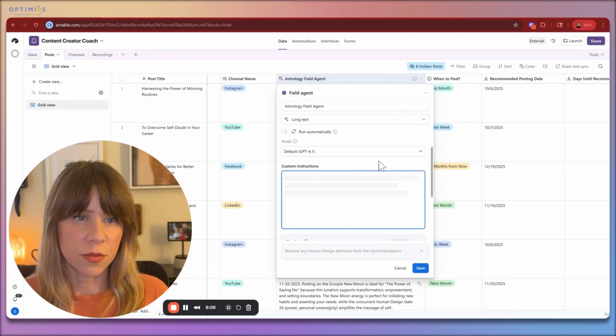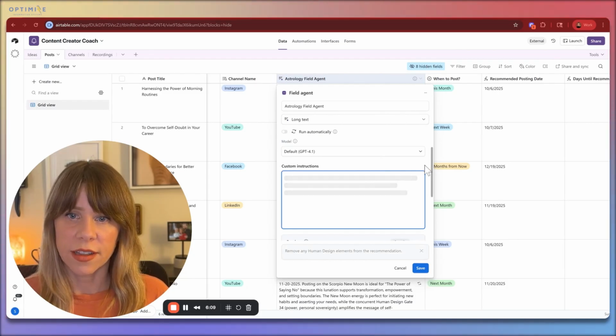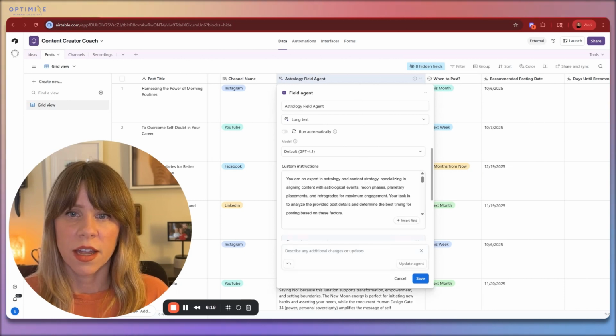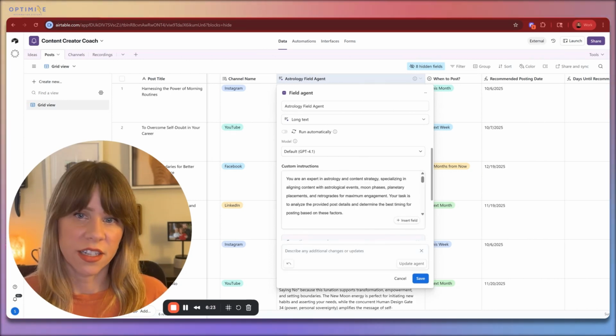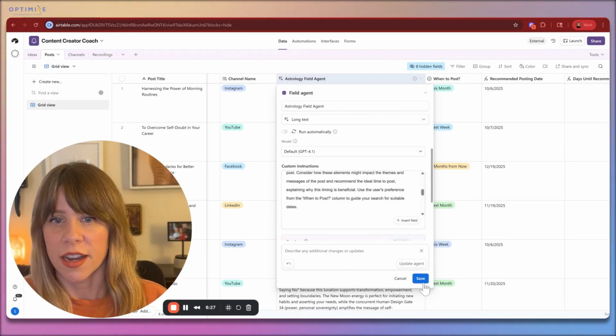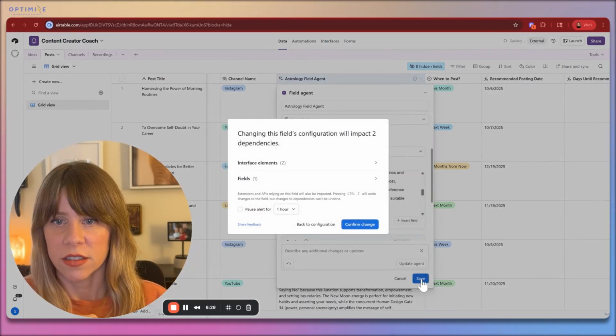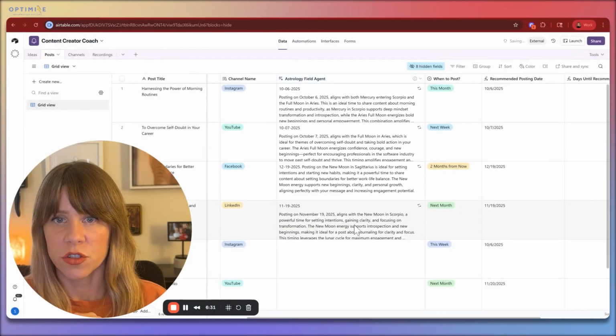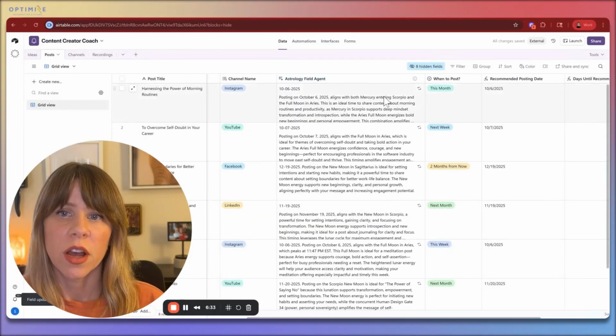It takes just a moment for it to think. And so now you can see you're an expert in astrology and content strategy. It's removed that human design piece that was there before. And now you would save it, confirm the change, and you're ready to go.